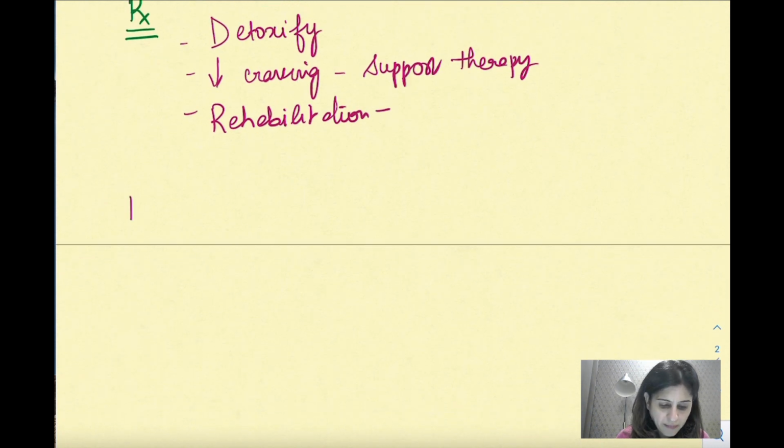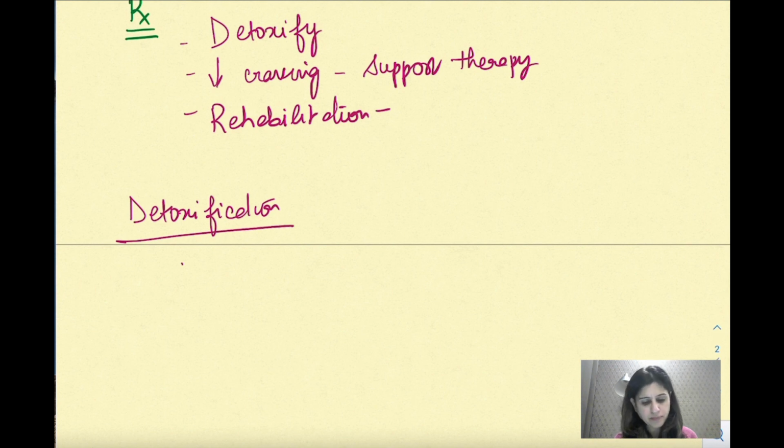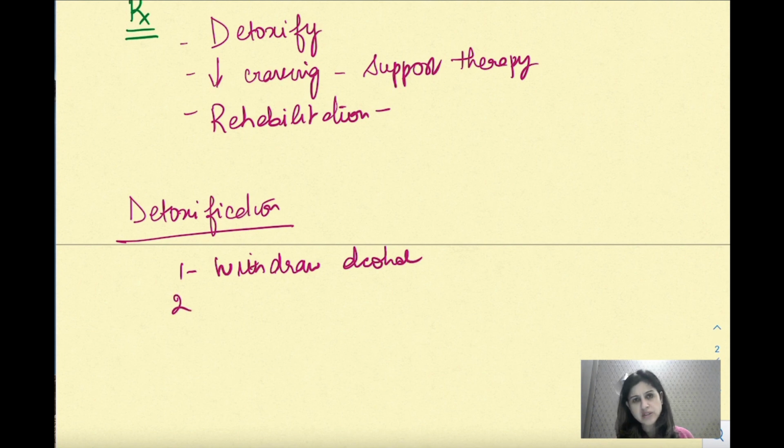Let's come to what drugs do we give for detoxification. See, the best thing possible is that if he is willing, the patient needs to stop drinking alcohol. So withdraw from alcohol completely. Then, these patients have vitamin deficiency, especially the B group deficiency. So give him vitamin B, especially thiamine, vitamin B supplements देंगे.